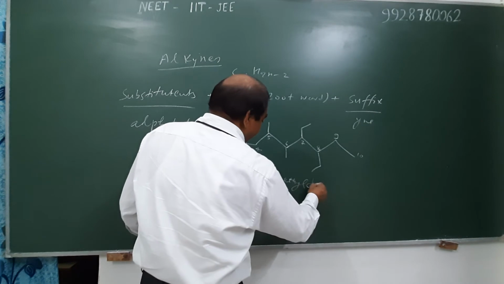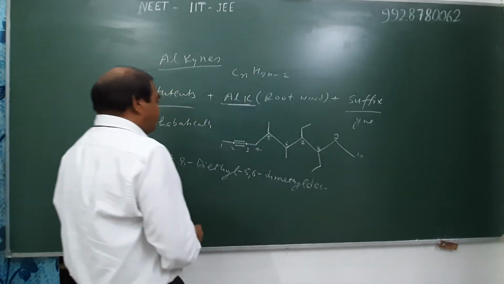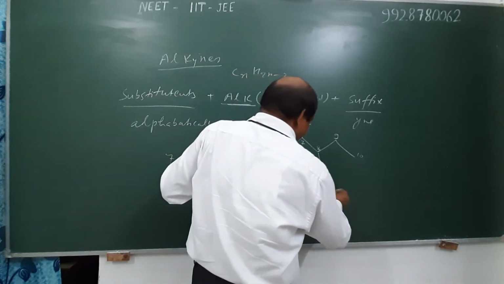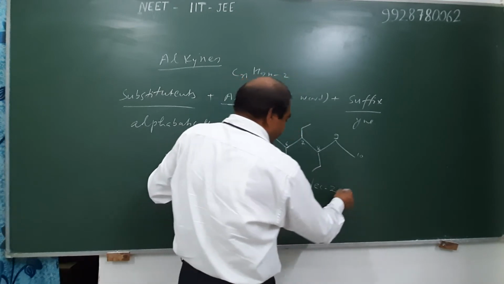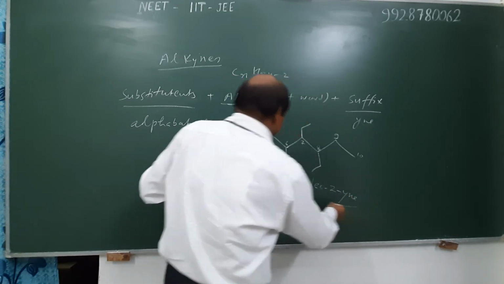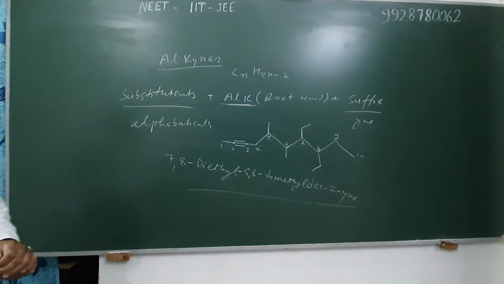Therefore, the 10-carbon alk is dec, and the position of the triple bond is 2, and hence it is known as dec-2-yne. It is the IUPAC name of this compound.